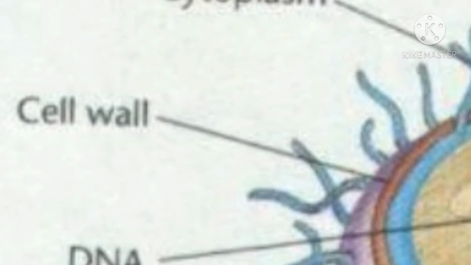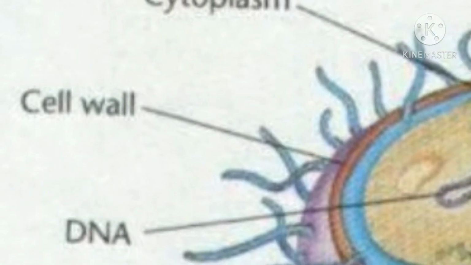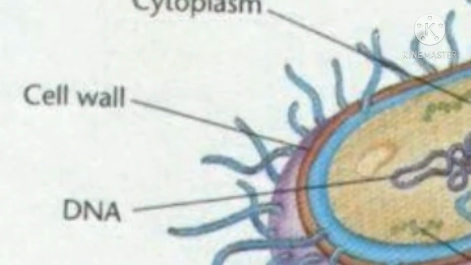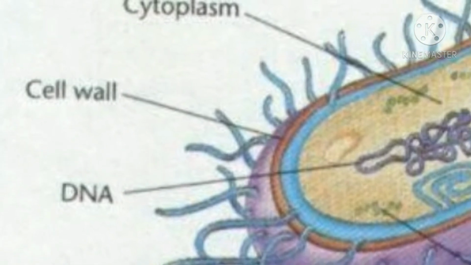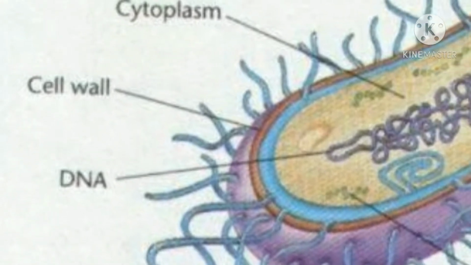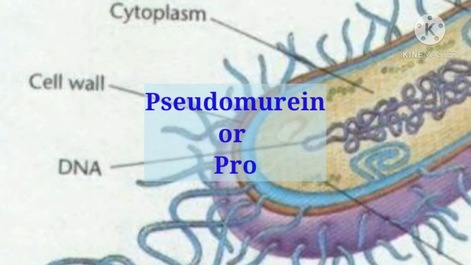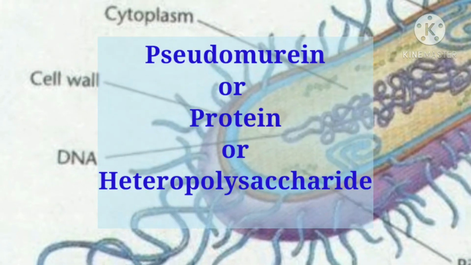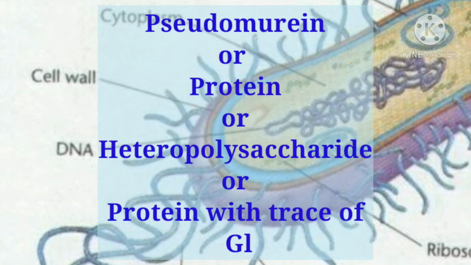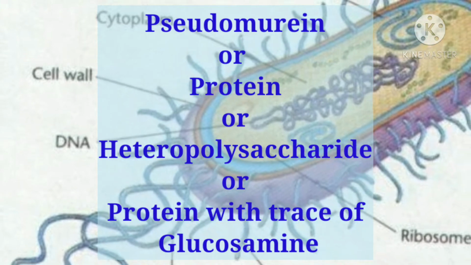The cell wall of methanogens differs from eubacterial peptidoglycan. The cell wall of methanogens consists of pseudomurein or protein or heteropolysaccharide or protein with traces of glucosamine.